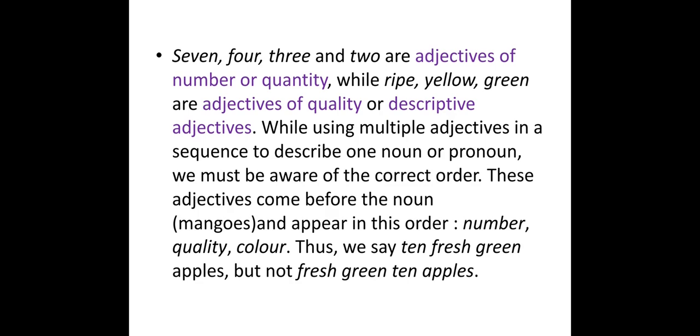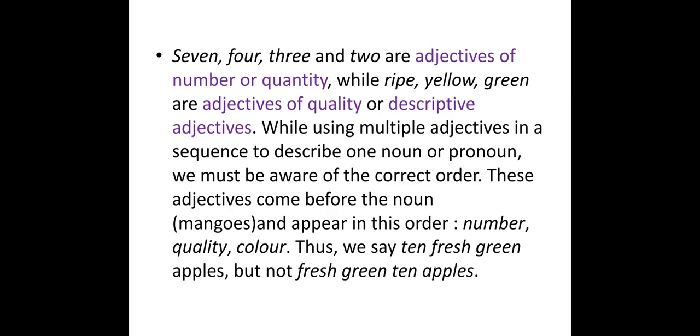Now ripe, yellow, green are adjectives of quality. Here, quantity and quality: quantity we are always counting in a number, and quality tells which kind of thing it is, right? Like ripe or yellow, green. So in that we can use shape or whatever quality we have, like ripe or sour, whatever. So this is called adjectives of quality. In other words, we can call them descriptive adjectives.